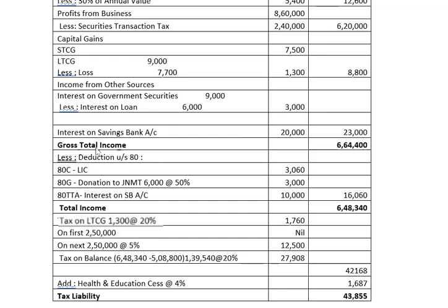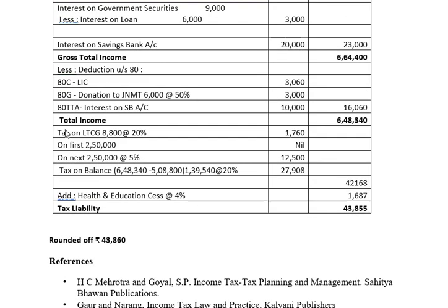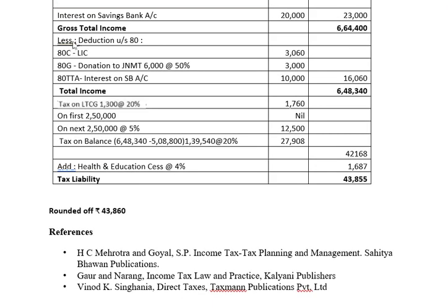On this interest on savings bank account, we get deduction under section 80TTA. So let us see from gross total income. Let us provide the deductions under section 80. One is for LIC under section 80C, 3,060. Donation to Jawaharlal Nehru Memorial Trust. So 6,000 was the amount.